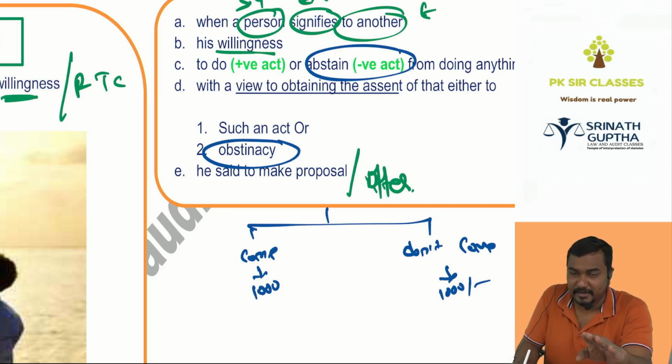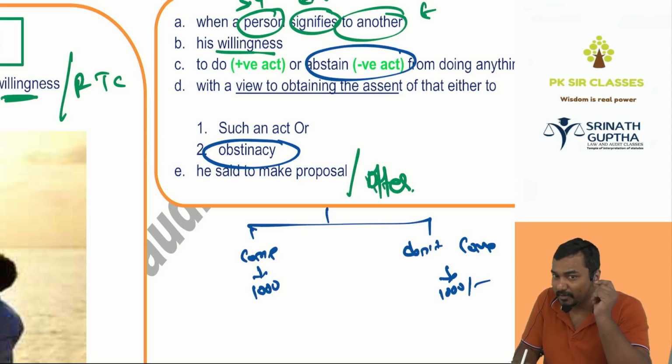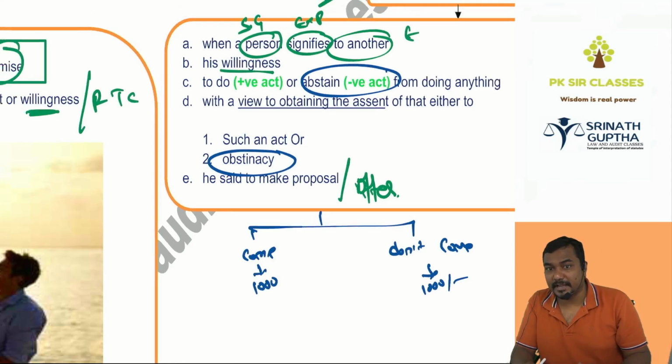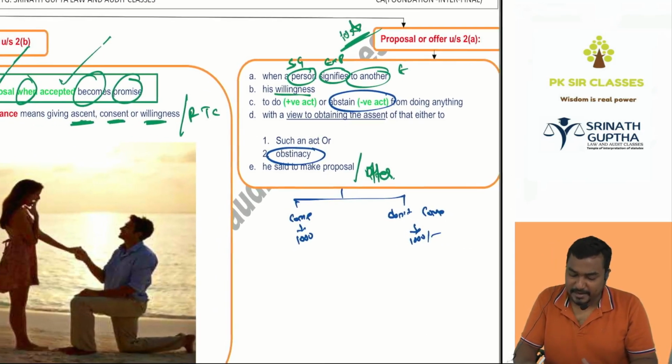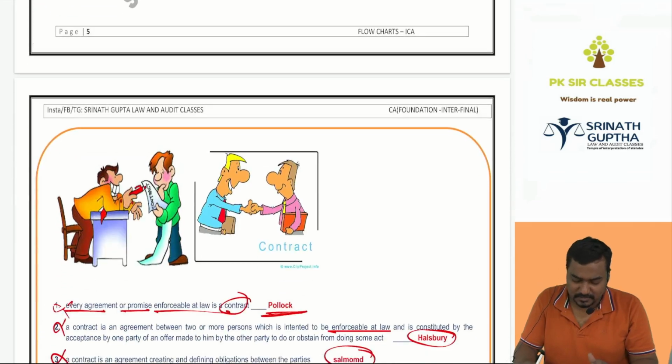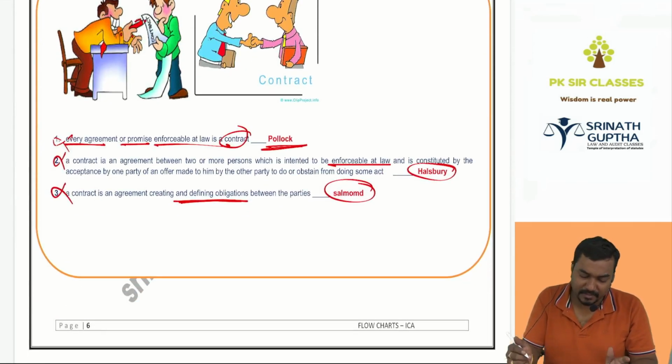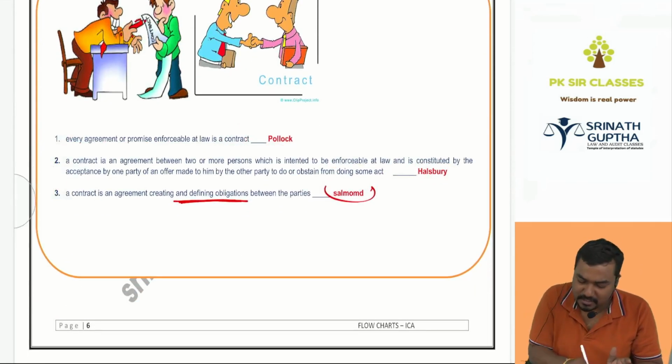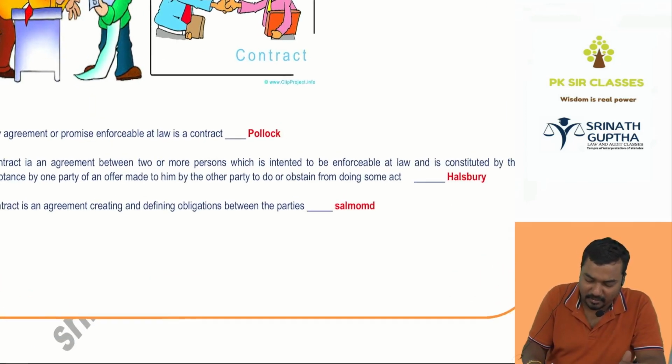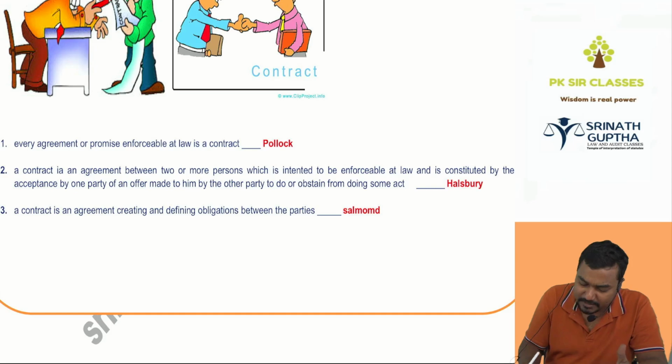That is not an offer at all in the eyes of law. So Ishwar is a pure vegetarian. Very pure vegetarian. I am offering a kg of chicken for 1 rupee. Whether it is an offer? No. Because I know he will not accept. It must be made with a view to getting the consent of another. If I know you will not accept, if I am giving an offer, that is not an offer at all in the eyes of law. And various jurists also give the definition of the offer, like Pollock and Halsbury and also Salmond, which is not important from exam point of view.